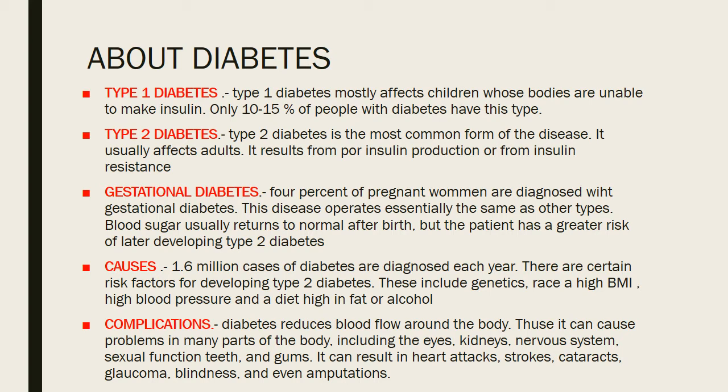Complication: diabetes reduces blood flow around the body. Thus, it can cause problems in many parts of the body, including the eyes, kidneys, nervous system, sexual function, teeth, and gums. It can result in heart attacks, cataracts, glaucoma, blindness, and even amputations.